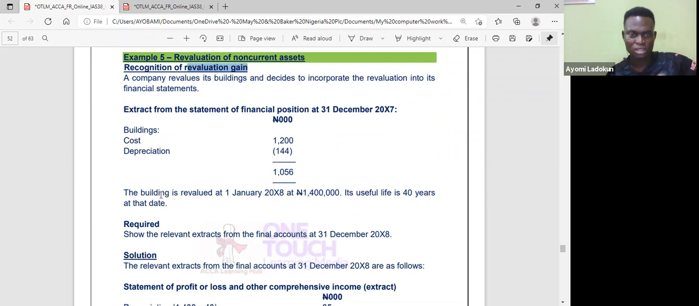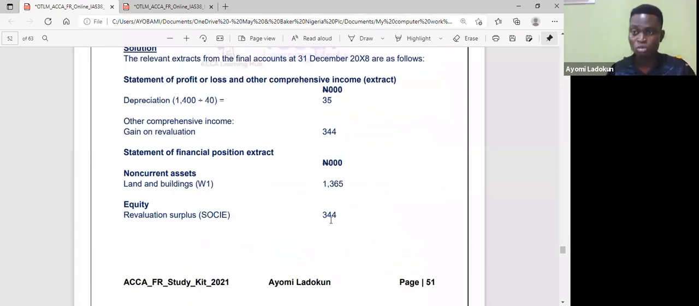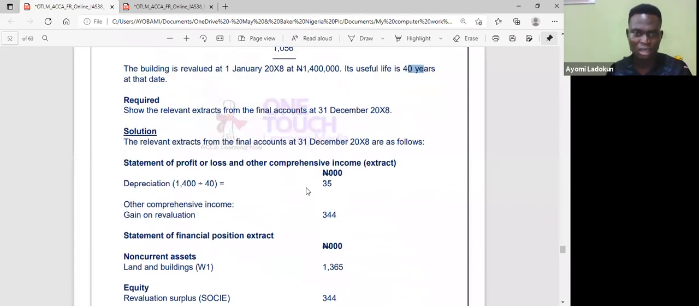So we're given this extract. It says the building is revalued on 1st January 20X8 for 1,400, and the useful life is 40 years. So what do we do? This is the cost of the building, and as at this date, this is the carrying amount, and they now revalue to this amount. So I simply revalue from this figure to this figure, and it has a remaining useful life of 40 years, so I continue to depreciate. The difference between the two goes to my OCI. That's exactly what they have done.